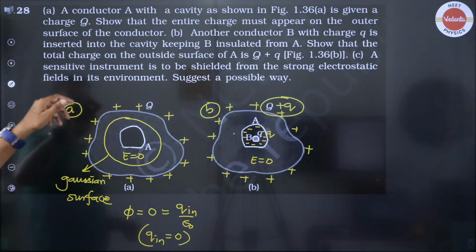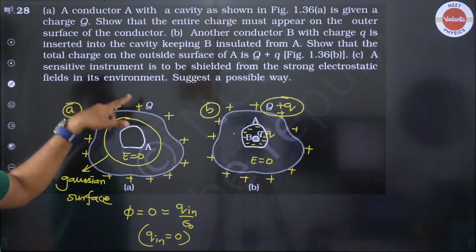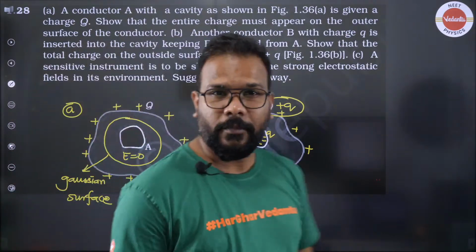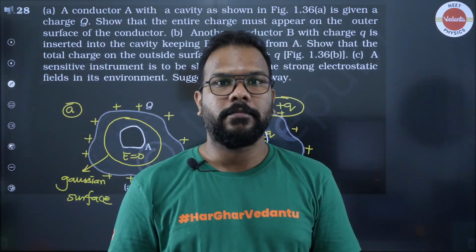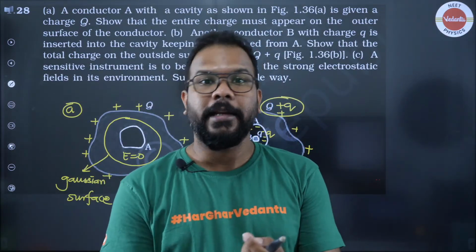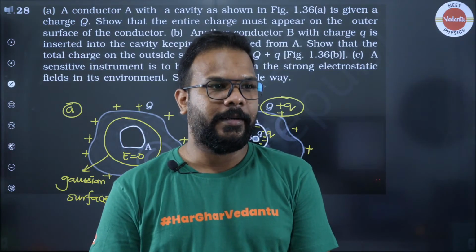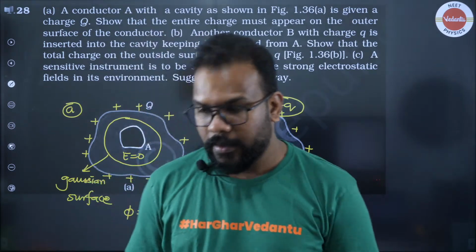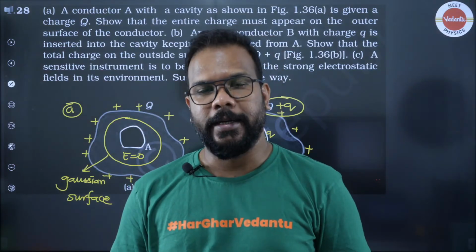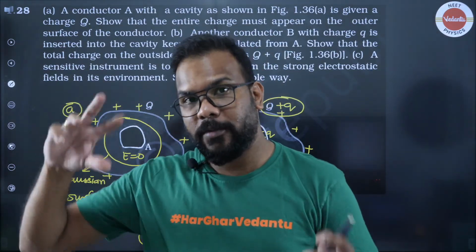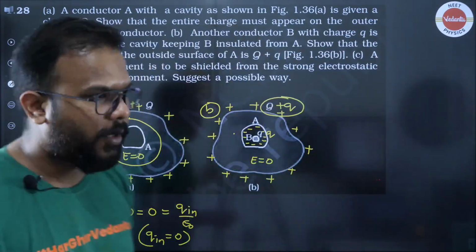Okay. Now the third one says that a sensitive instrument is to be shielded from the strong electrostatic field in its environment. Suggest a possible way. A sensitive instrument like your mobile phone, if you put it in aluminium foil and then you try to call your phone, you will see that the phone will never get connected. Why is that so? Because when you put something in a metallic body, the field lines are restricted from going inside, and because of that, the electromagnetic radiations which contain electric field do not even penetrate inside the foil, and you will not receive any call.